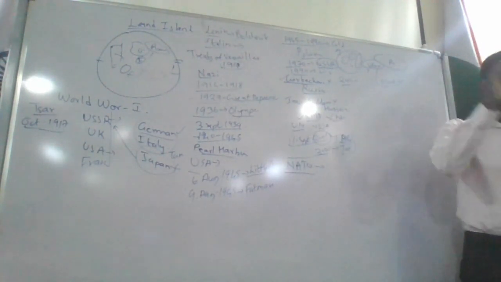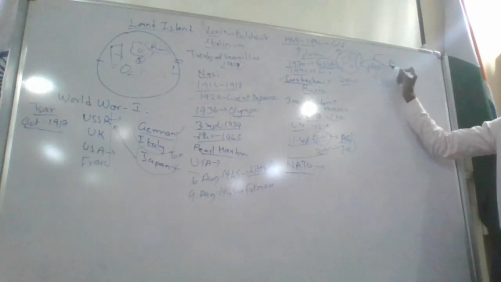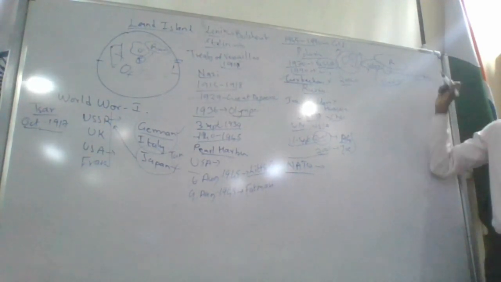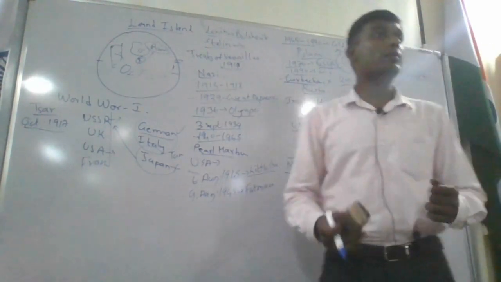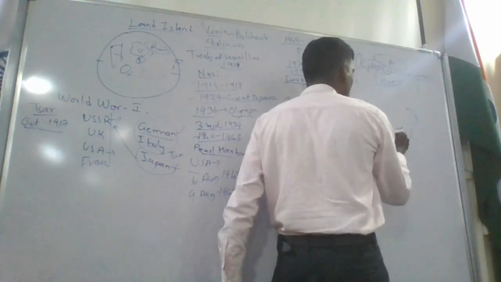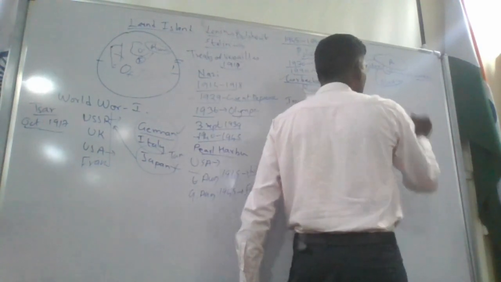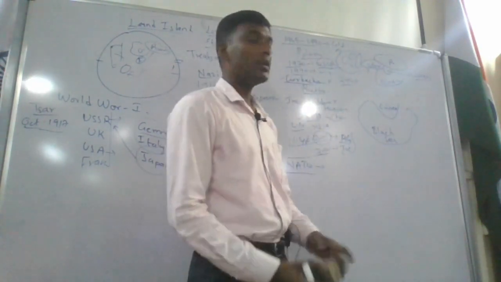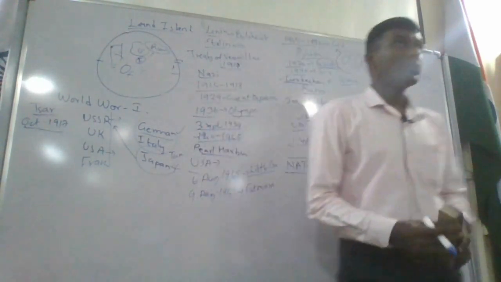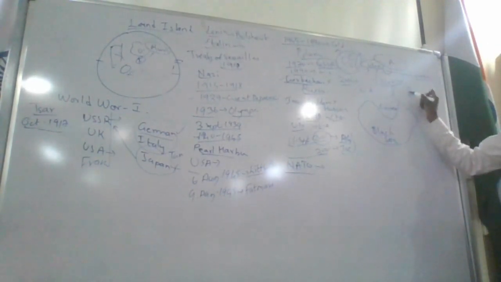So look at this now. I'm telling some places you have to check in the map and get thorough. Black Sea, here between Ukraine and Russia, there is a small place. This place is called Crimea. Okay, I'm drawing it a little bigger. Look here, the Black Sea and this is Crimea. Crimea is called the Crimean Peninsula. Peninsula means 3 sides covered by water. So here you have Ukraine and here you have Russia.